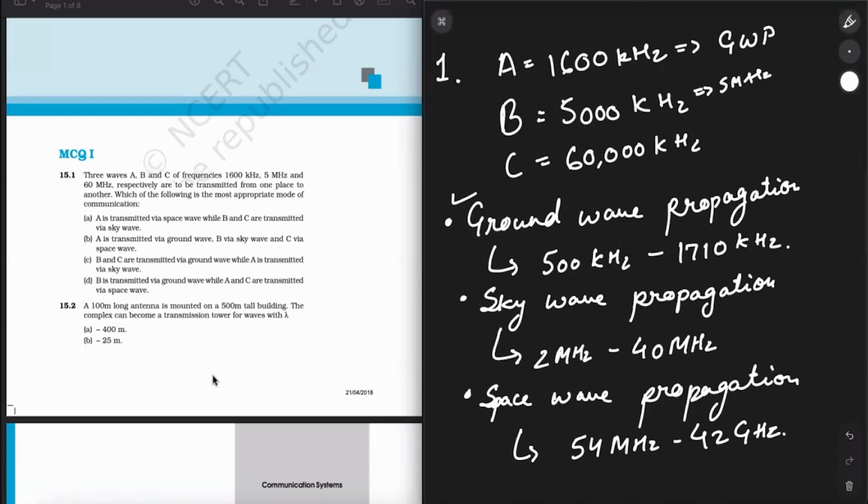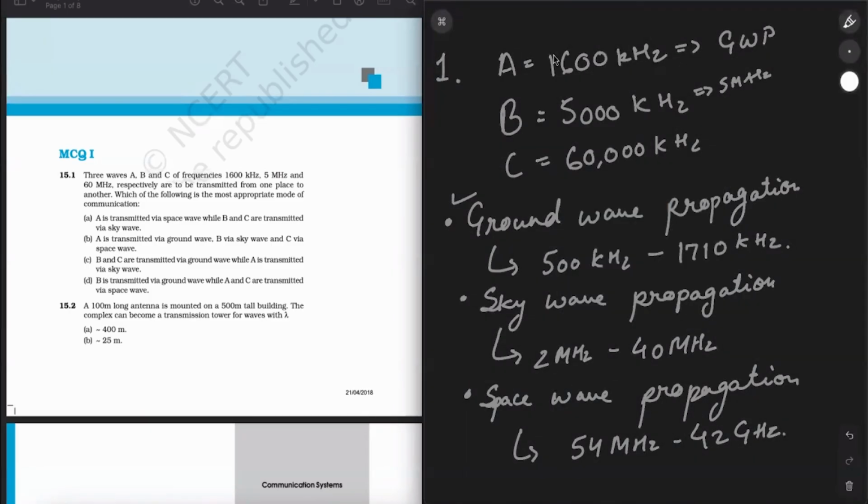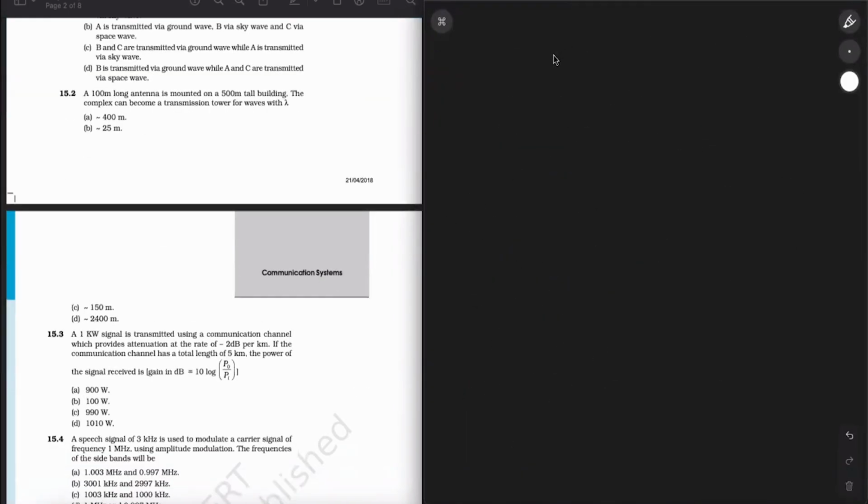Moving on to the next question. Next up we have question number 2. A 100-meter long antenna is mounted on a 500-meter tall building. Then the complex can become a transmission tower for waves with lambda. So basically, there's a relation between the length of the tower, the height of the tower, and the lambda which it can propagate. So I'll show you.